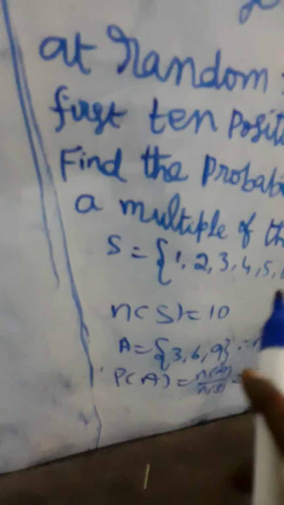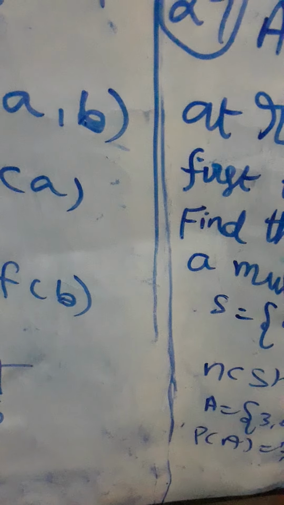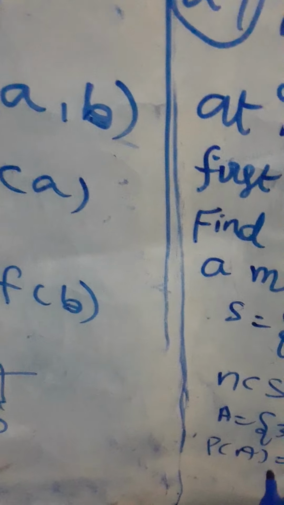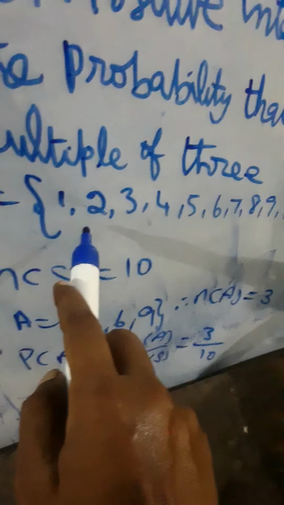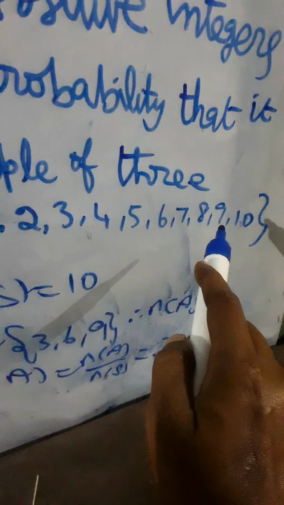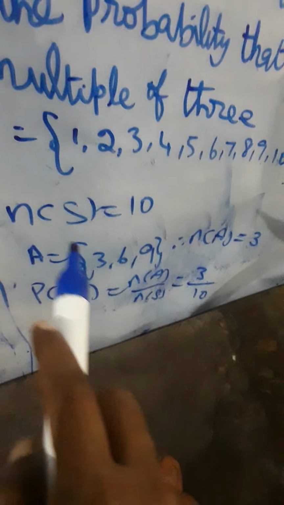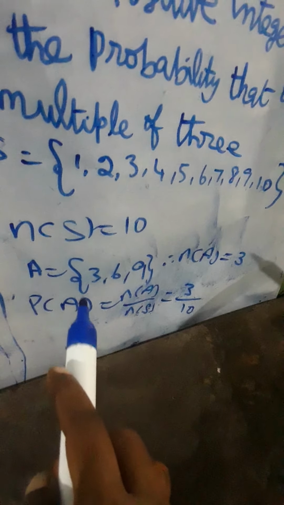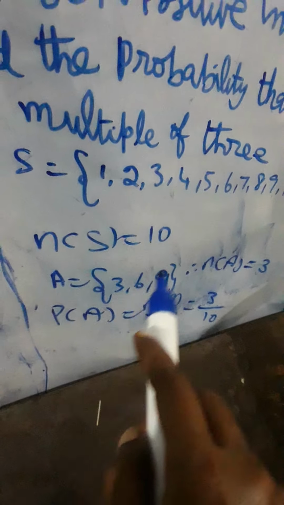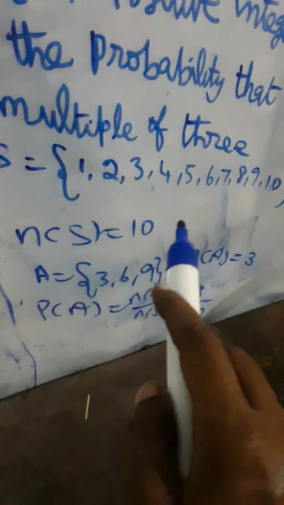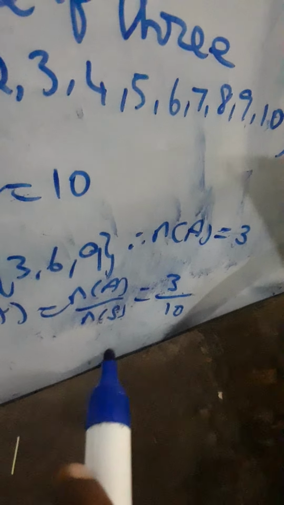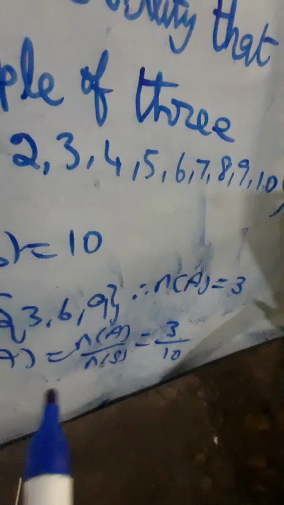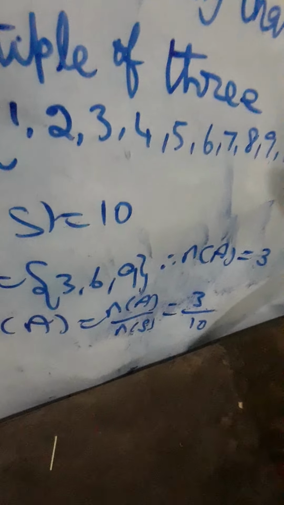And A is the event that we choose an integer from the 10 positive integers that is a multiple of 3. Here the multiples of 3 are 3, 6 and 9. Therefore, 3 elements are present in A. Therefore, n of A equals 3. The probability of choosing an element of A is P of A equal to n of A by n of S. n of A equals 3, n of S is equal to 10. Therefore, 3 by 10 is the answer.